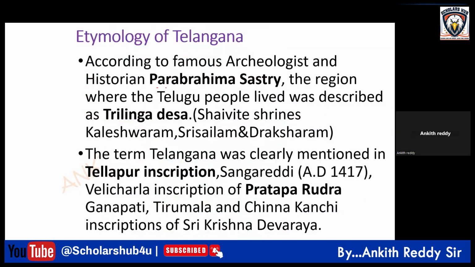Similarly, there is also one theory of Parabrahma Sastri that the region between the three Shaivite shrines. What are the three Shaivite shrines? Very important. Kaleshwaram, Srisailam, and Draksharam. The triangle region between these is Trilinga Desa, and from Trilinga comes Telangana. That's how it comes.